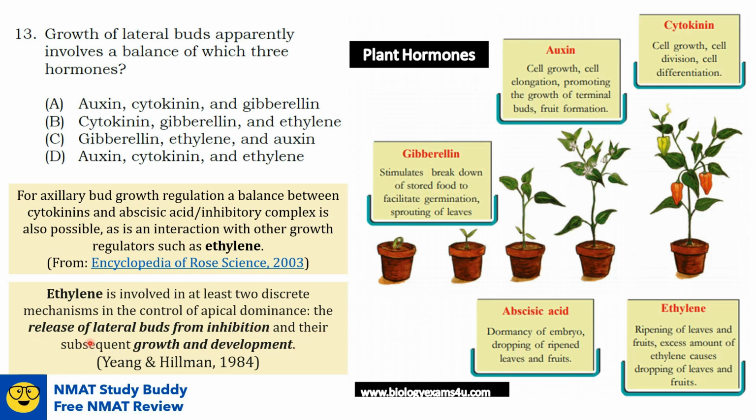The first one is the release of lateral buds from inhibition and also in their growth and development. So generally, high levels of ethylene in the apical region are conducive to lateral bud outgrowth, while high ethylene levels in the region of the lateral buds themselves tend to be inhibitory. So it actually depends. But the best answer here in our options is option D. The hormones responsible for lateral bud growth regulation are auxin, cytokinin, and ethylene.